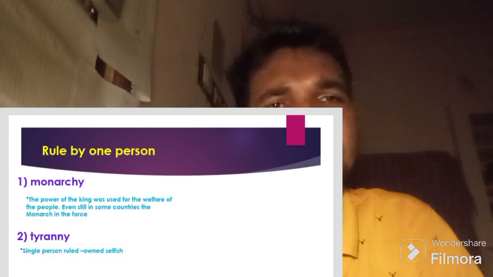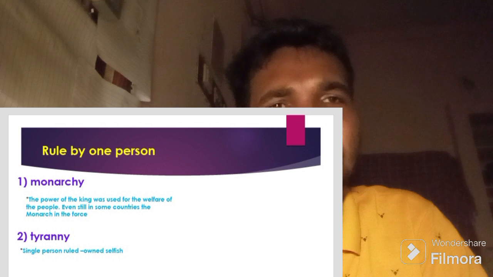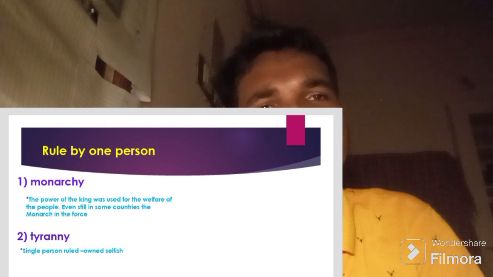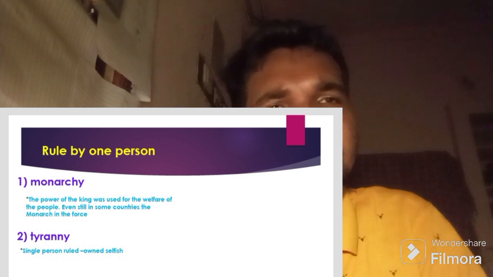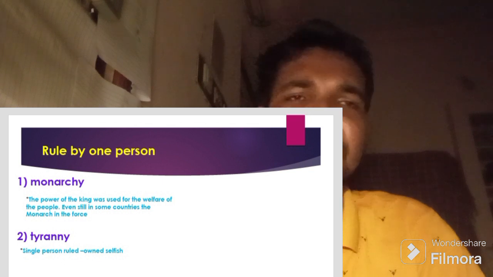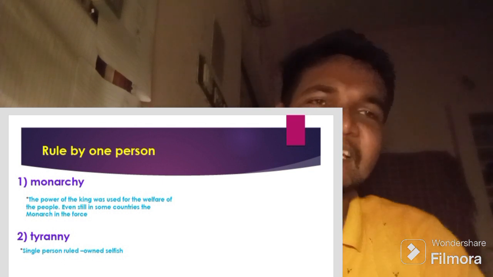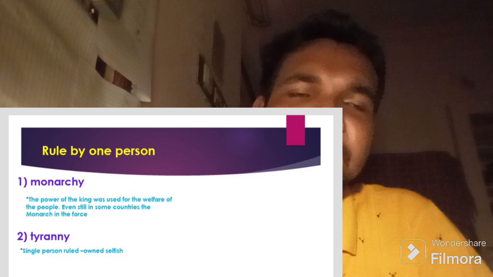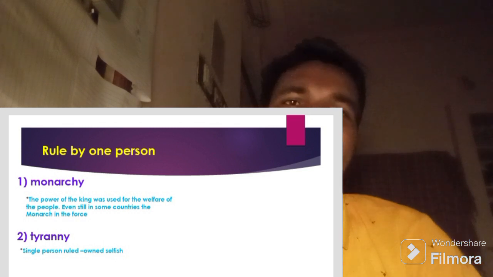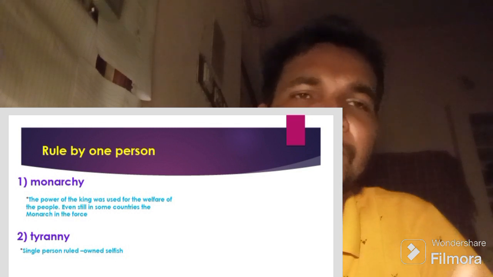It means selfish. It is not for the welfare of the people, but he uses his power for himself. So it is called tyranny.